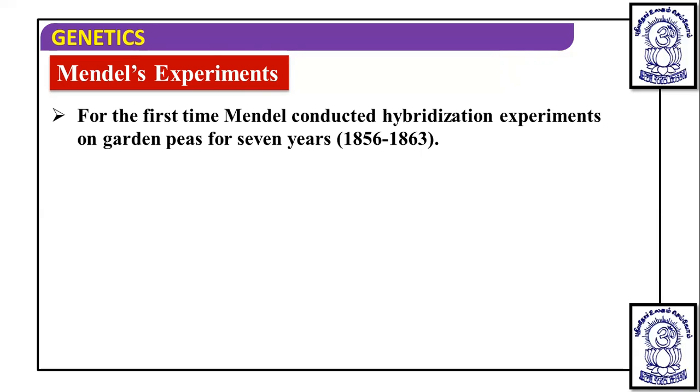Before 1856, he was at the University of Vienna, and then later on he worked on this particular plant. Now remember one of the important points: how many characters? 7 characters. Means if 7 characters, then total 14 varieties. He worked on 14 varieties, or we can say true breeding varieties.